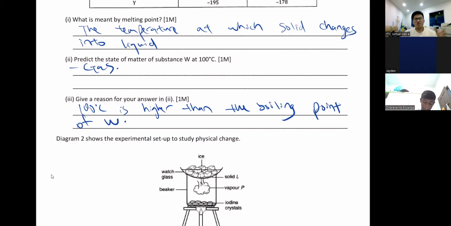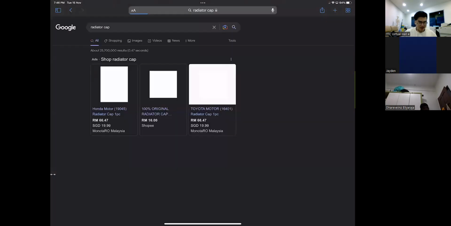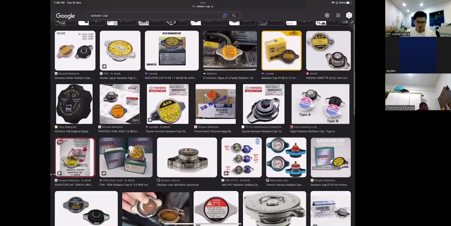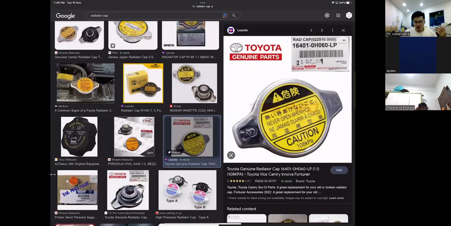Okay, when your car overheats, as your dad's car overheats, when you open that hood in front, there's a cap there. You know this thing called a radiator cap. Okay, the radiator cap. On the cap, please learn to read. Okay, there are some people that are stupid enough to go and open this thing. Right, can you see that? Caution, hot. Never open when hot. It's written there. Some people, they don't know.